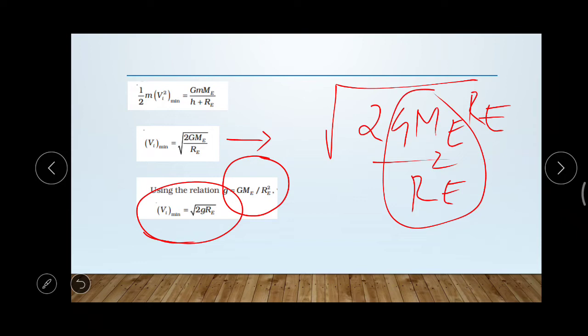By substituting the g and RE values of Earth, you can find the escape speed in the gravitational field of Earth, which is near 11.2 kilometers per second. That is the escape speed required. So rockets having greater than or equal to that speed can overcome the gravitational pull and escape from the gravitational field of the Earth.